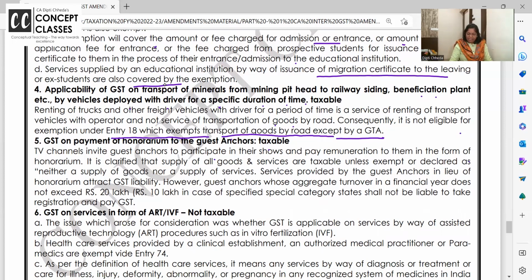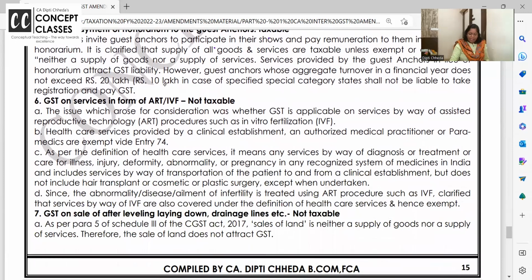It is clarified that this is taxable. It's a taxable service, GST लगेगा. पढ़ लेना. GST on service in the form of ART and IVF. This is like artificially child are born and all those services.